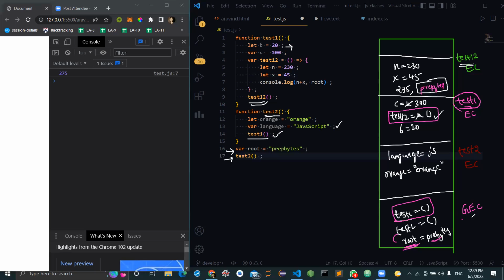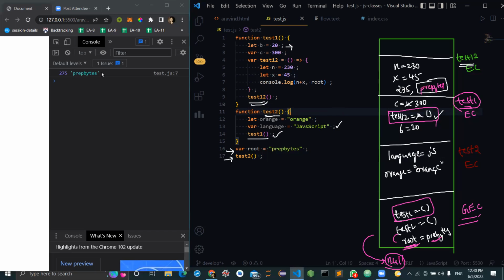Then we will check the lexical environment of GEC, the global execution context. And what is the lexical environment of the global execution context? Null. Actually, this is going to be the root execution context, because from this only all things come. So if we don't find the variable in the global execution context also, then we will get what kind of error? Root is not defined. Okay, root is not defined. Just take a screenshot of this, it is the most beautiful concept in JavaScript.